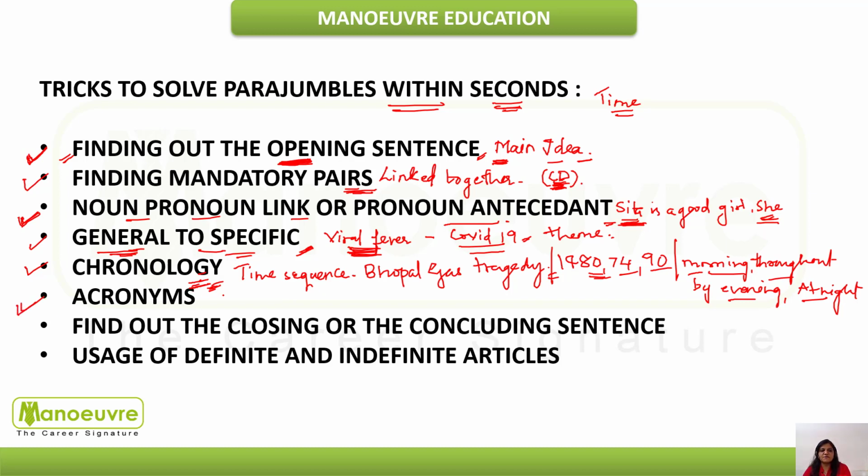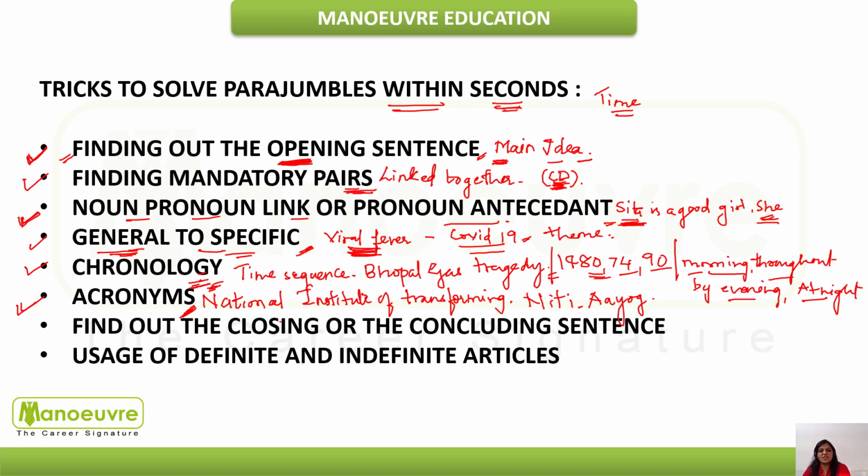Next comes, again a very powerful hint, acronyms. Acronyms are abbreviations. Wherever an article is written in the newspaper, what is the basic objective of the writer? It is to address the people who are reading it, the readers. So they will not directly mention the abbreviation or acronym. Suppose I write Niti Aayog. First they would write the full form, National Institute of Transforming India. They would first write the full form and then in the following sentences they would use the short form.